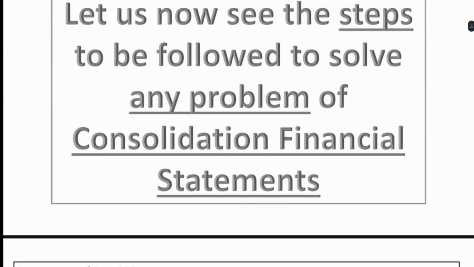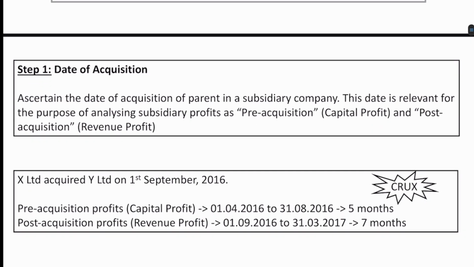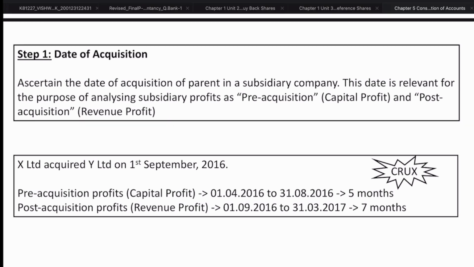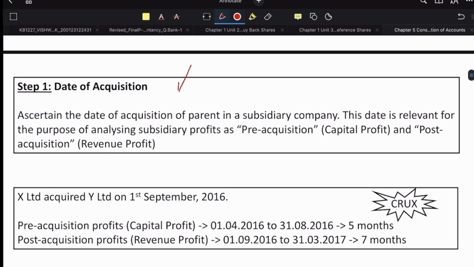So there are various steps involved in solving the problem with respect to consolidated financial statements. Let us look at each of these steps. First step, date of acquisition, because without this date of acquisition nothing else can be decided. Now what is this date of acquisition? This is the date wherein the holding company has acquired a controlling interest in the subsidiary company.